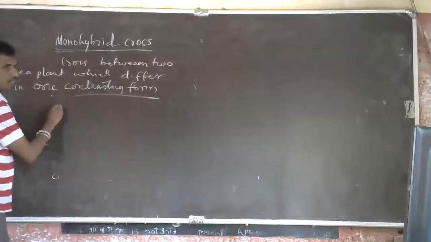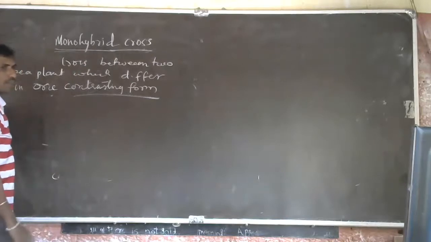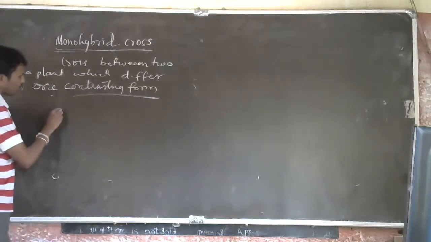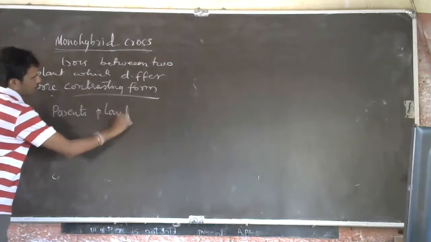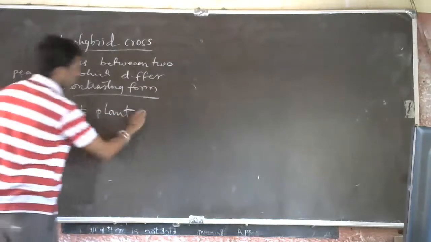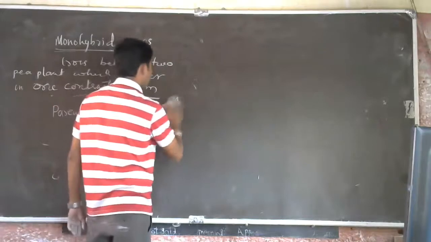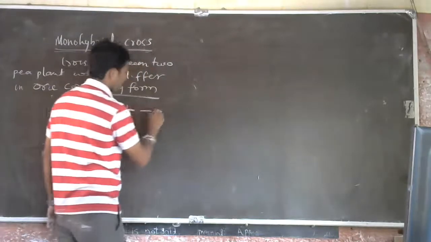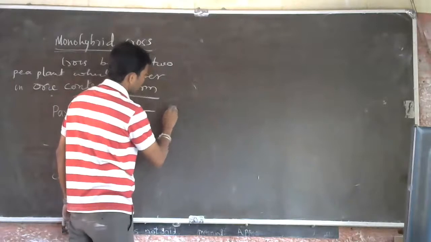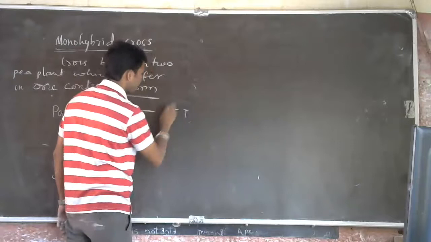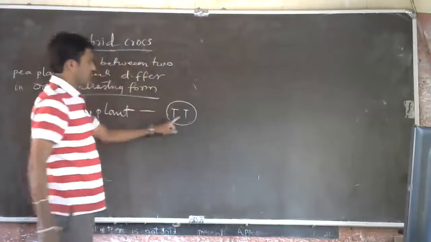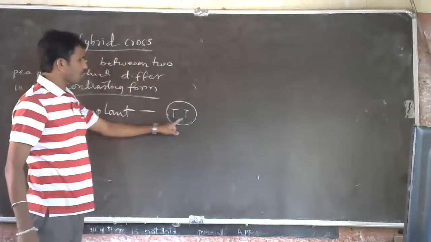So here, he took two pea plants which differ in a single contrasting form. This is the parent plant. This contains a factor responsible for height.